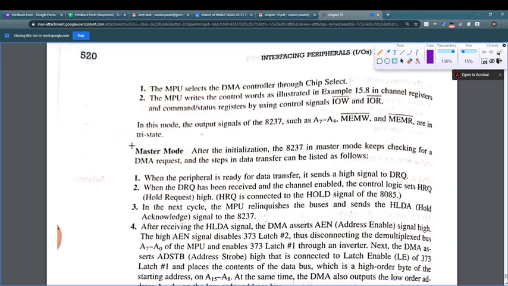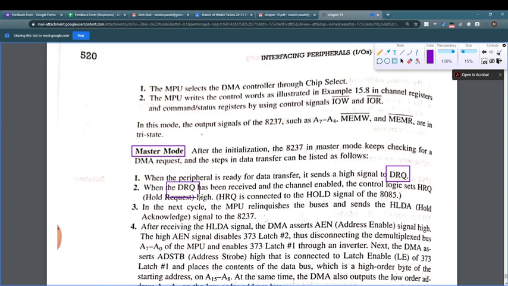When DMA itself becomes a master, okay, at that moment after initialization DMA becomes a master mode. Keep checking for the DMA request whether any peripheral needs its request, okay. Then follow the steps. When the peripheral is ready for the data transfer, it sends the high signal of the data request.